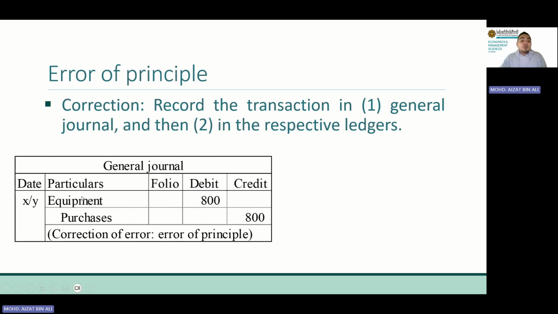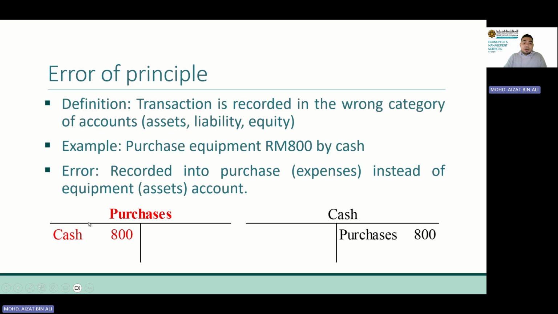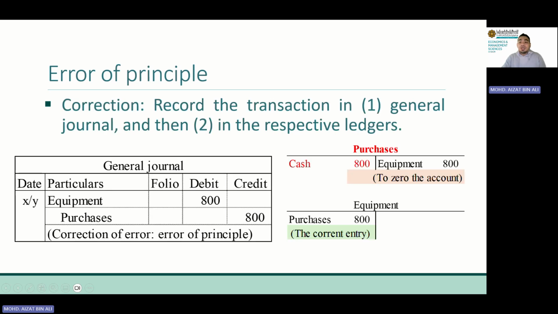Okay, debit equipment, because this is the correct account. Purchase of equipment, debit equipment, credit purchases. Why credit purchases? Because this is the error. We want to take out this 800 ringgit from the account. So we have to credit. Okay, you see here, this is the error. And we have to take out this 800 ringgit to zero the account. So this is basically the transfer from the journal to the ledger.